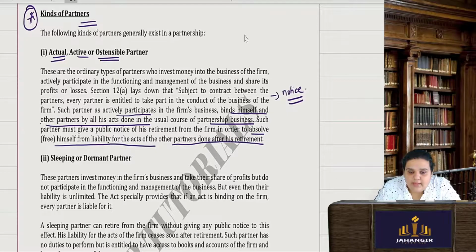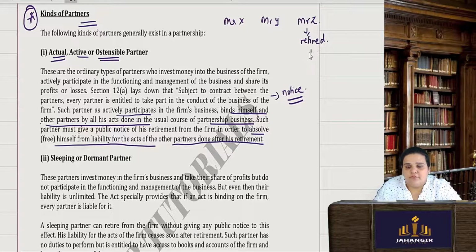So it may happen that, suppose Mr. X, Mr. Y, and Mr. Z, they three were partners. All three are active partners. Mr. Z retired. There has to be a notice given for such retirement so that the creditors will know. There was no notice given. Partnership business was carried on.